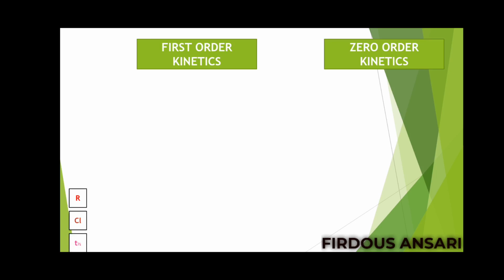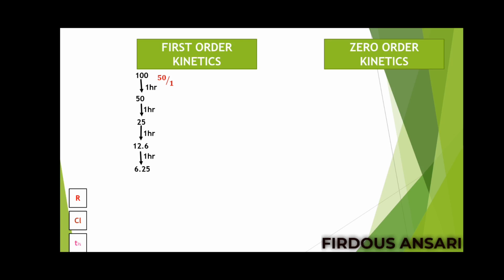Okay, so very quickly we'll write about first order kinetics. Here every hour 50% of the drug is eliminated from the body. Now we'll check the rate. What is the formula for calculating the rate? Rate means amount of drug eliminated per time. Initial plasma concentration is 100 and after 1 hour 50 will be the plasma concentration. So how much drug got eliminated? Yes, it is 50, in 1 hour. So 50 divided by 1, the rate will be 50 micrograms per hour.